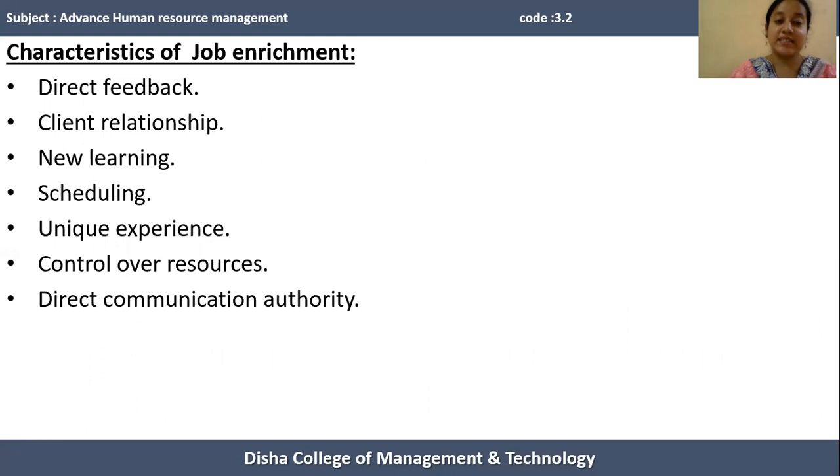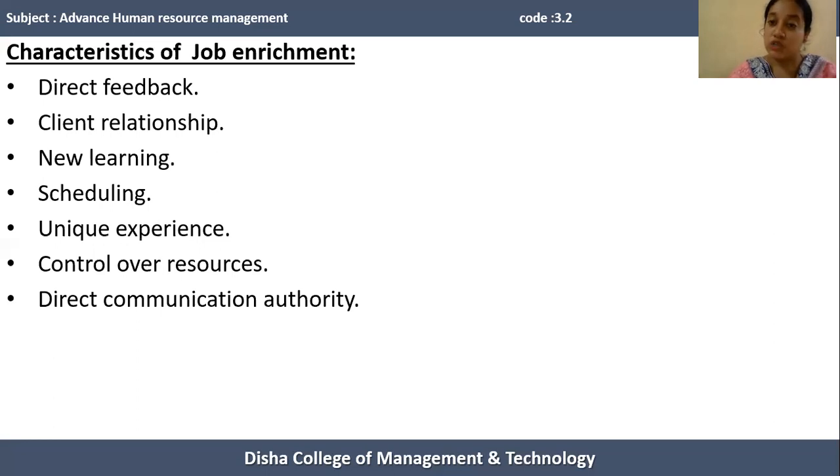Next comes the characteristics of job enrichment. Job enrichment has a number of characteristics. First one is direct feedback. In case of job enrichment, employees are allowed to take their feedback from the superiors immediately.